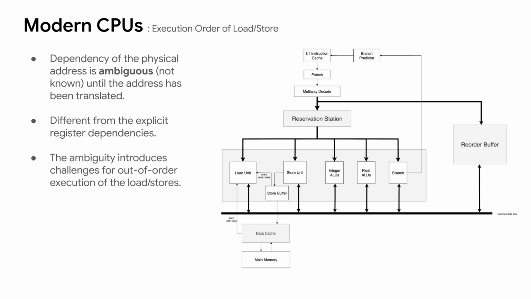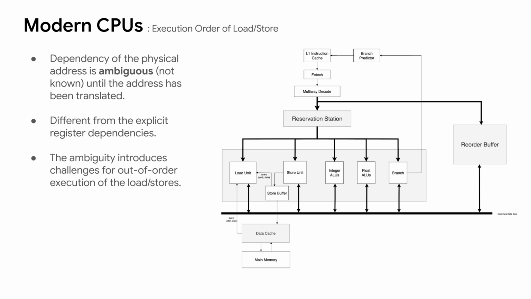The significant difference between the load and store instructions and the instructions without referring to the memory address is the ambiguity of the data dependence. It is apparent that the data dependencies between the register-to-register instructions are explicit and known in advance after the instructions have been decoded, while the data dependencies of the memory addresses of the load and store instructions are not known until the load or store unit has calculated the physical address.